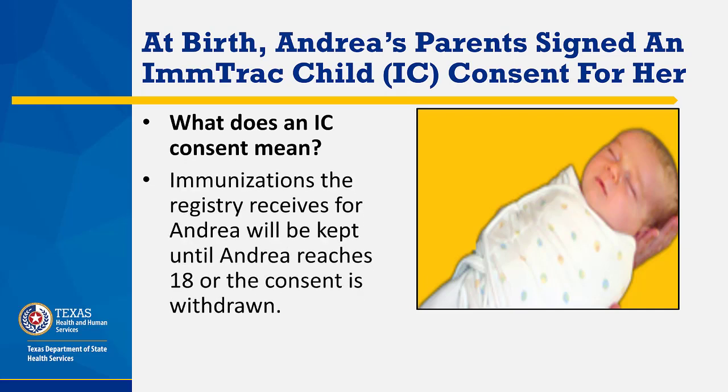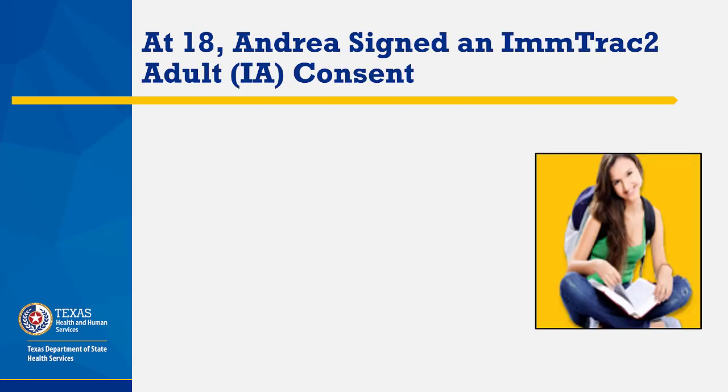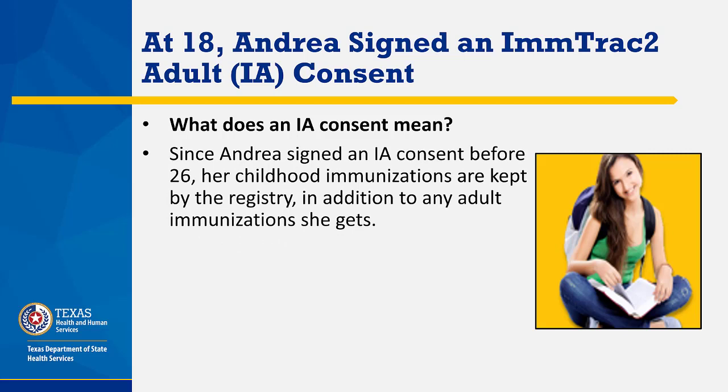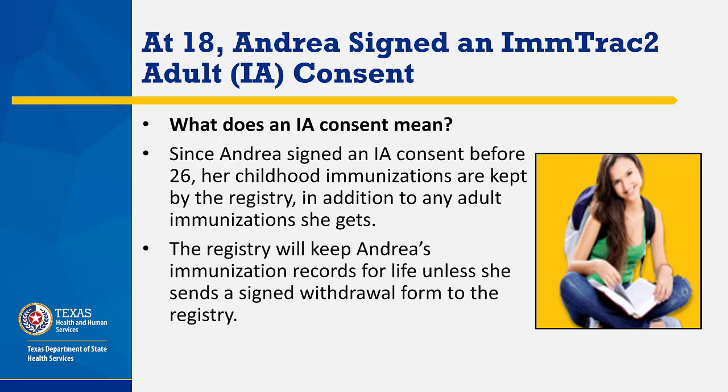Immunizations the registry receives for Andrea will be kept until Andrea reaches 18 or the consent is withdrawn. At 18, Andrea signed an ImmTrac adult, an IA consent. What does an ImmTrac adult consent mean? Since Andrea signed an ImmTrac adult consent before 26, her childhood immunizations are kept in the registry, in addition to any adult immunizations she gets. The registry will keep Andrea's immunization records for life, unless she sends a signed withdrawal form to the registry.